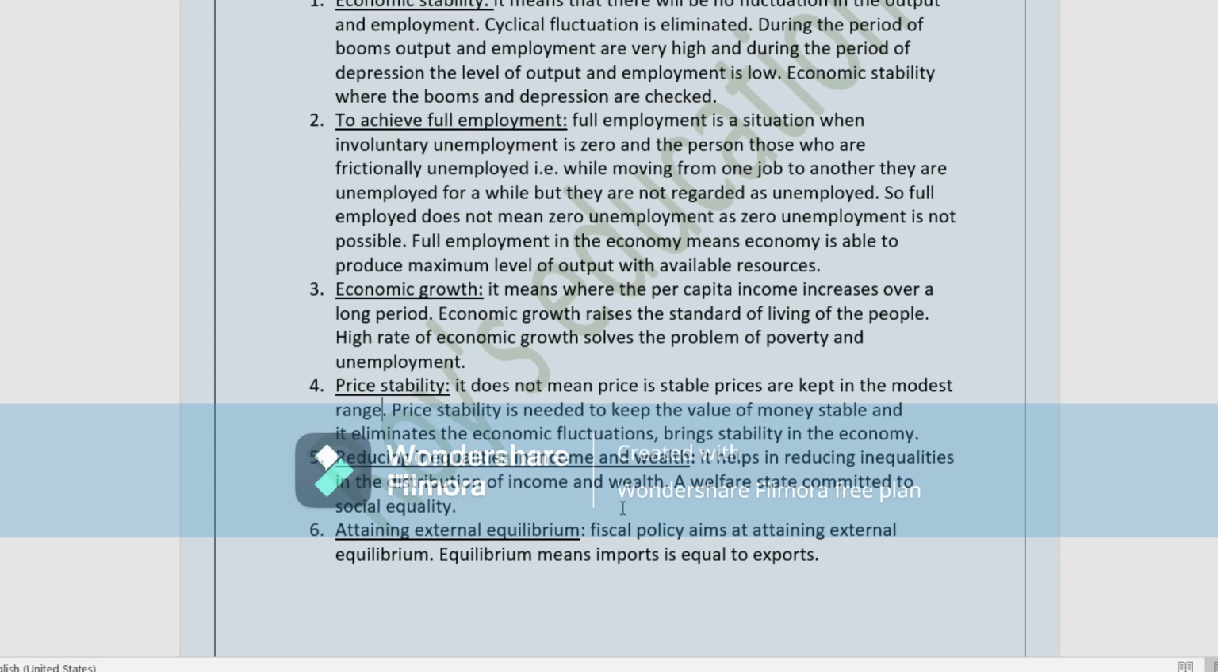Next is attaining external equilibrium. Fiscal policies are aimed at attaining external equilibrium. Equilibrium means import is equal to export. It is not that export will be more or import will be less, and it is also not that import will be more and export less. If import is greater than export, there will be a deficit in the balance of payment, and if export is greater than import, there will be a surplus in the balance of payment. But we have to make the balance of payment equal. That is called attaining external equilibrium.